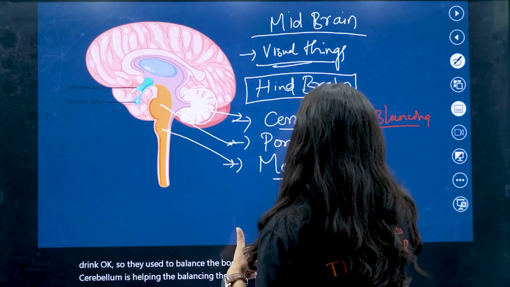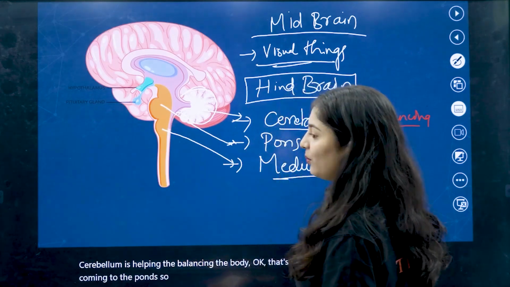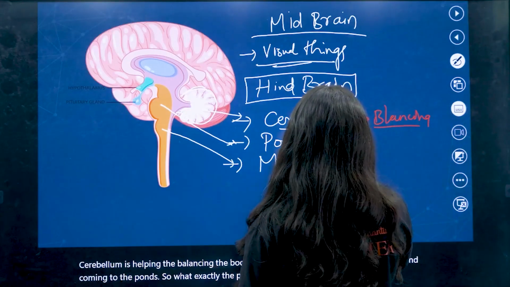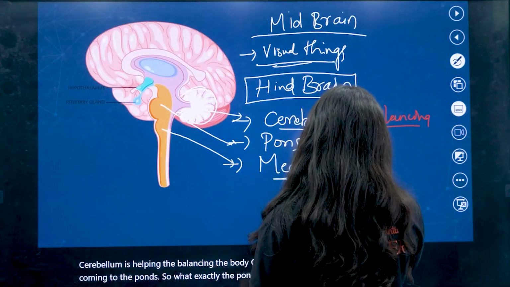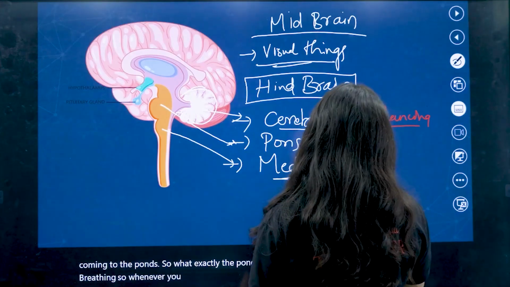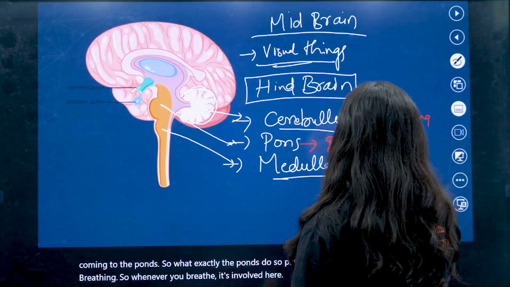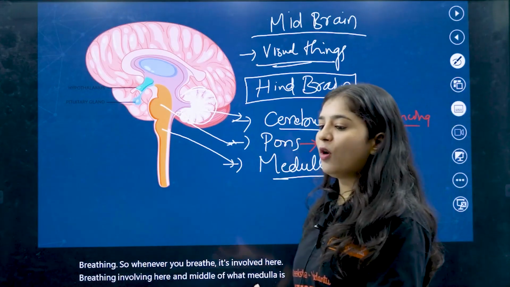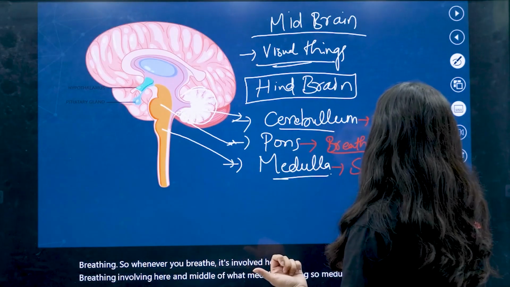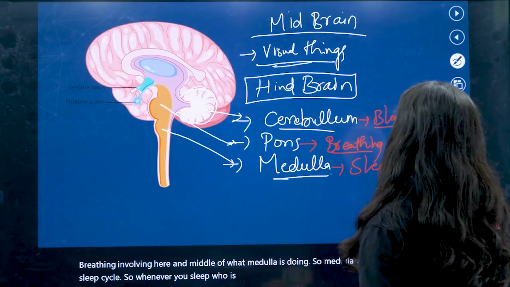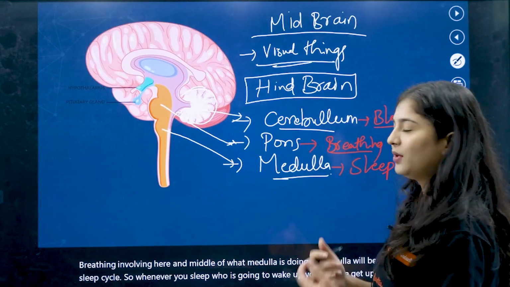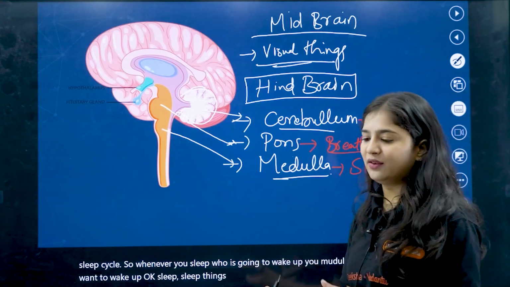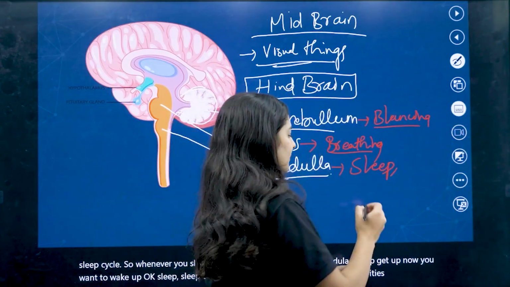And coming to the pons, what exactly does the pons do? Pons is involved in breathing. Whenever you breathe, it's involved here. And what is the medulla doing? Medulla is involved in the sleep cycle. Whenever you sleep, who is going to wake you up? Medulla. Sleep, sneezing, and some other activities.